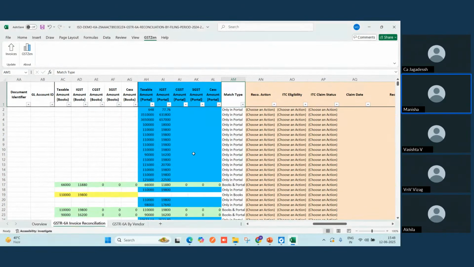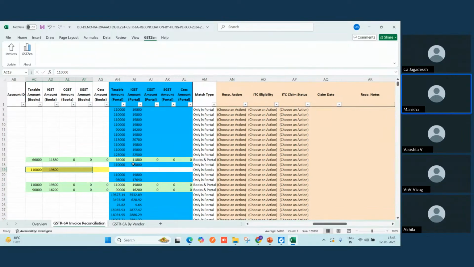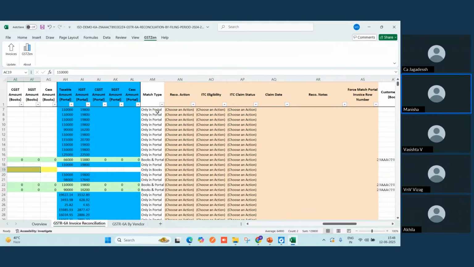You can apply the filter and see. Otherwise, also by viewing the screen itself, you will get a clear picture that all the invoices which are highlighted in blue state that these are the invoices which are only in the portal. All the invoices which are highlighted in green state that these are the matched invoices as per the portal and as per your books. And all the invoices which are highlighted in yellow state that these are the invoices which are only in your books. And you need to consider whether you want to carry it forward or whether you want to use it or what to do with those particular invoices.